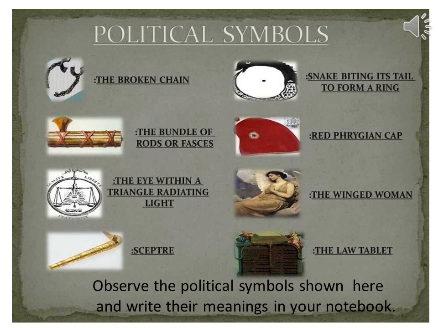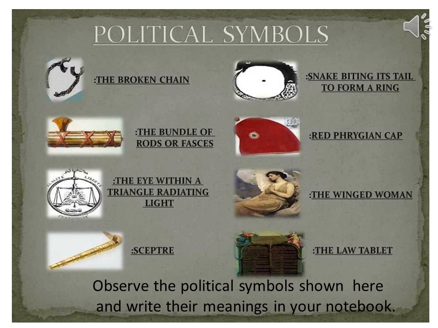The majority of men and women in the 18th century could not read or write. So, images and symbols were frequently used instead of printed words to communicate important ideas. The painting by Le Barbier uses many such symbols to convey the content of the Declaration of Rights of Man and Citizen. Just go through these political symbols, find out their meanings, and write them in your notebook.